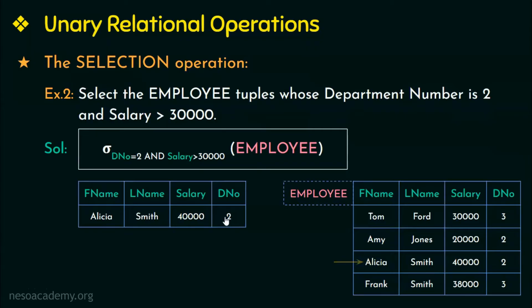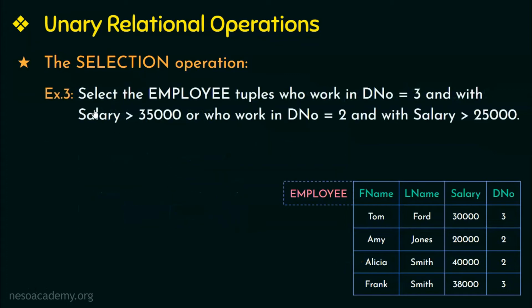Moving on to the last example in the selection operation, select the employee tuples who work in department number 3 and with salary greater than 35,000, or those employees who work in department number 2 and with salary greater than 25,000. So here the given conditions are the employees must be working in department number 3 with salaries greater than 35,000, or they must be employees who work in department number 2 with salary greater than 25,000.